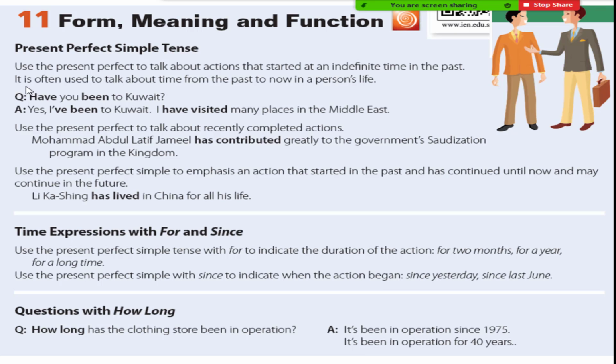Okay. It's often used to talk about time from the past to now in a person's life. Example: have you been to Kuwait? Yes, I've been to Kuwait. Yes, I have visited many places in the Middle East. So the verb started in the past, but we don't know when exactly it started. Okay?